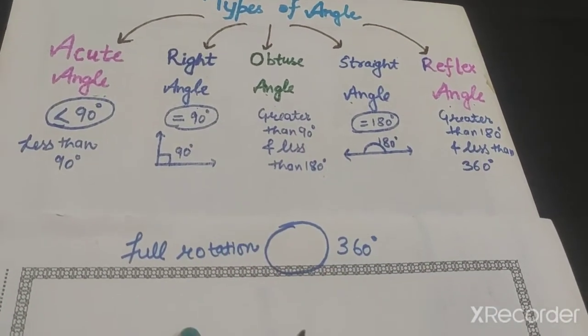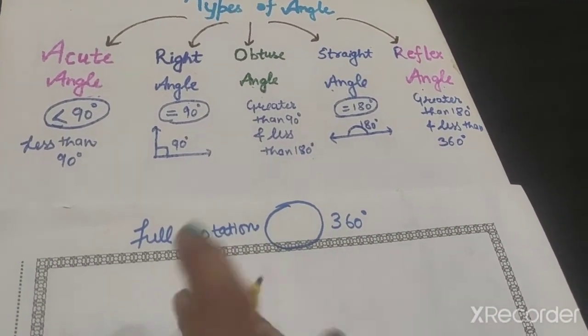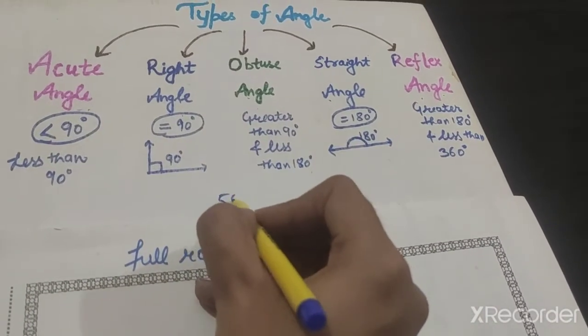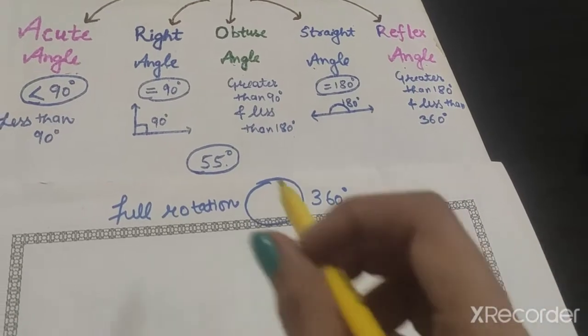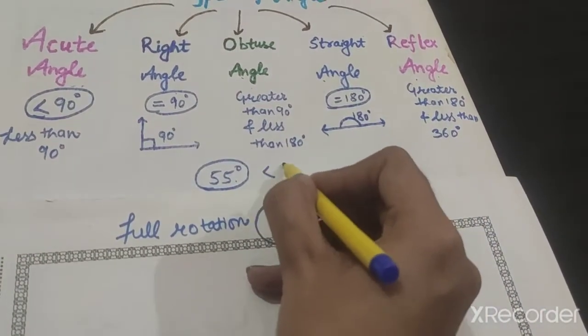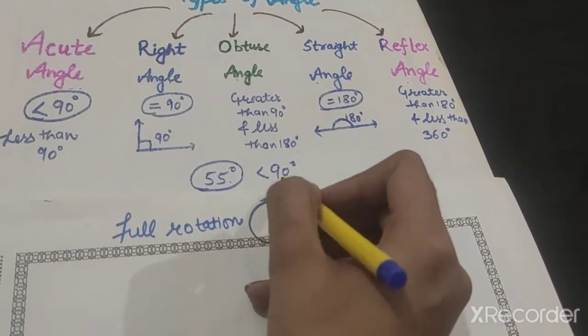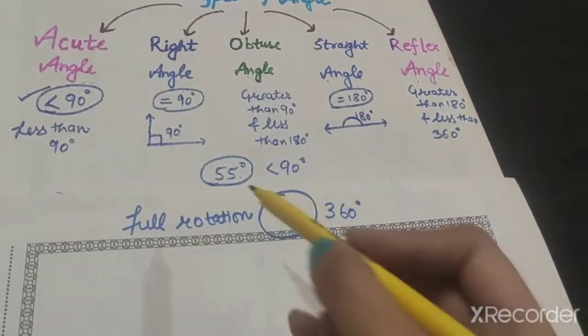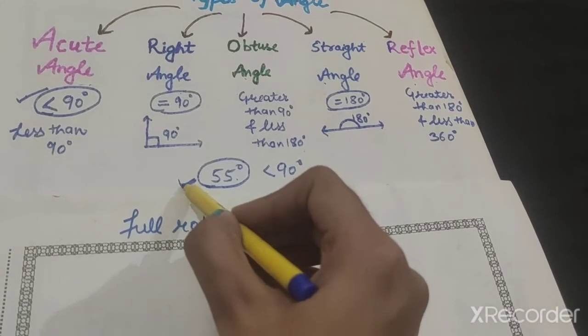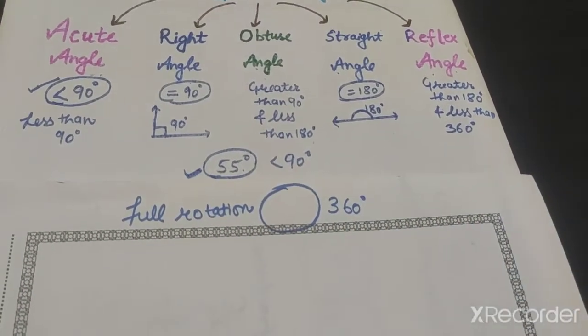Let us take one example. Suppose we have an angle whose magnitude is 55 degrees. We have to identify which type of angle this is. Since 55 degrees is less than 90 degrees, which angle is less than 90 degrees? Yes, acute angle. That means this 55 degree angle is an acute angle.